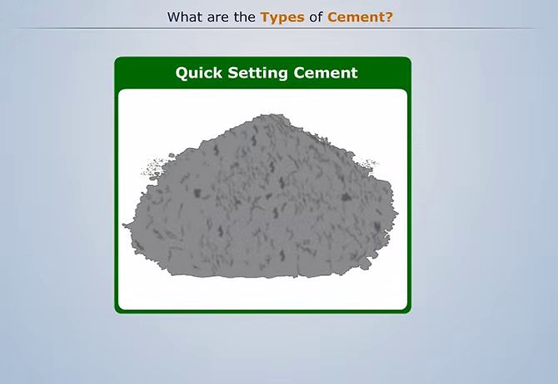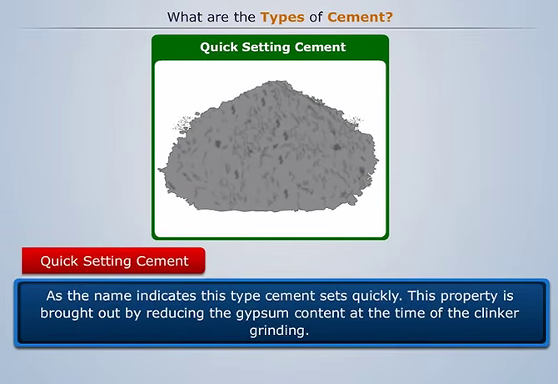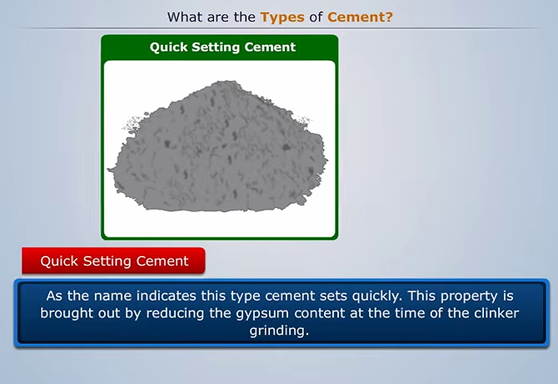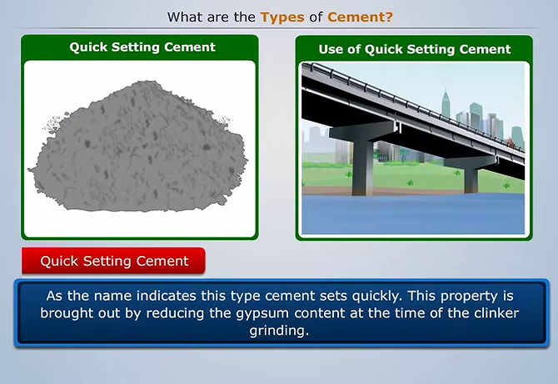Quick-setting cement. As the name indicates, this type of cement sets quickly. This property is brought out by reducing the gypsum content at the time of clinker grinding. This cement is required to mix, place and compact very easily. Used for underwater construction.